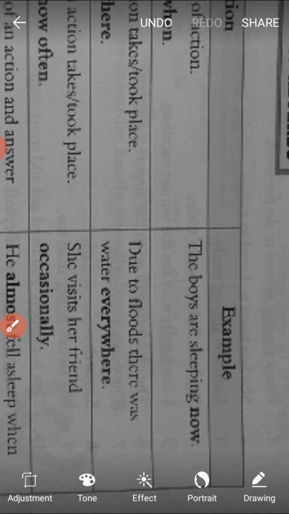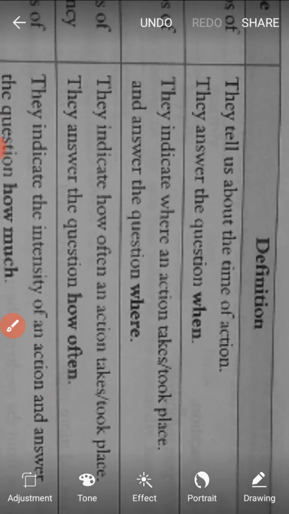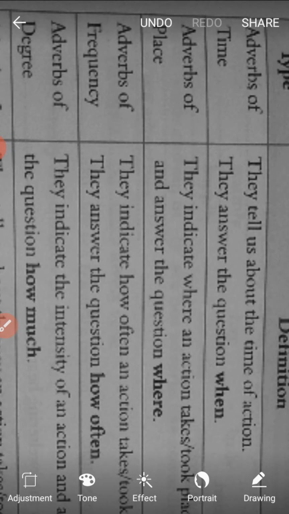Now number 2, adverb of place. As per the definition, we can understand they indicate where an action takes place. In the first type of adverbs we know the time of action. Here we know where the action takes place.